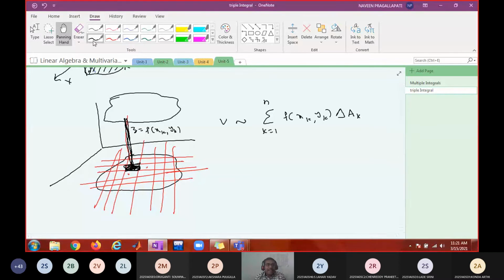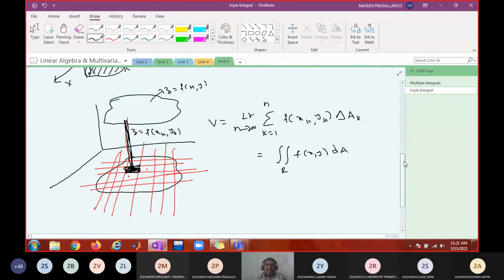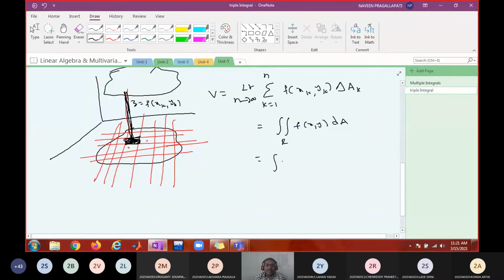And if you are allowing limit n tending to infinity, then whatever you get, that is going to be the exact volume bounded under the surface z equal to f of x comma y, and above the region. So this is nothing but the double integral over R of f of x comma y dA, and this dA is nothing but the double integral over R of f of x comma y dy dx, okay.